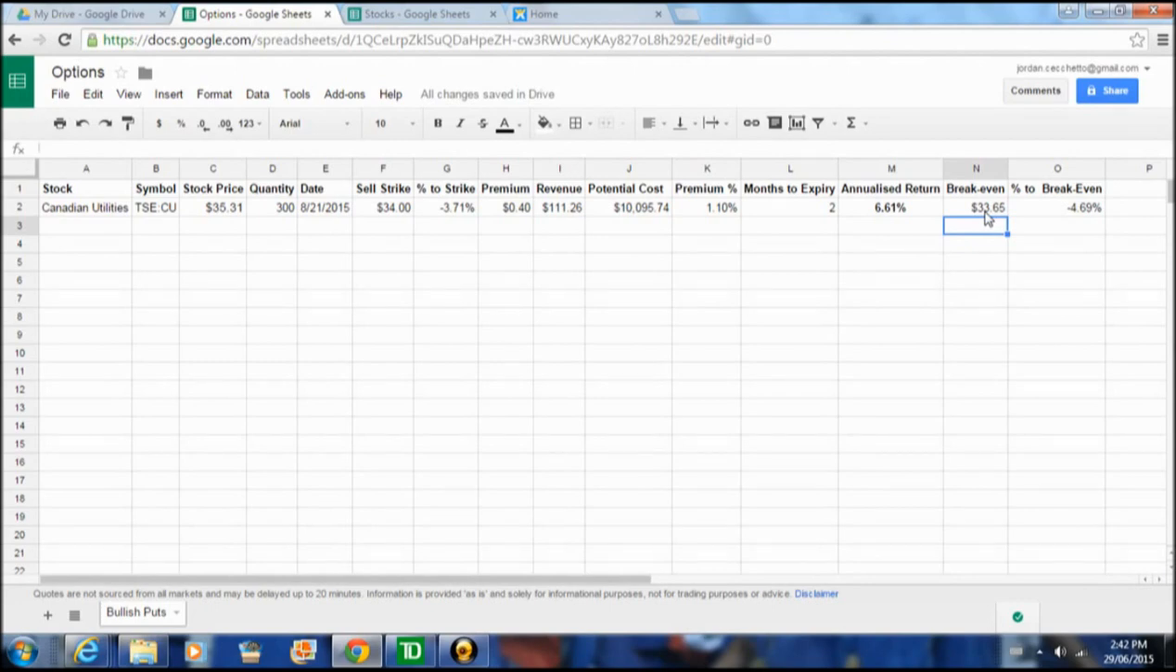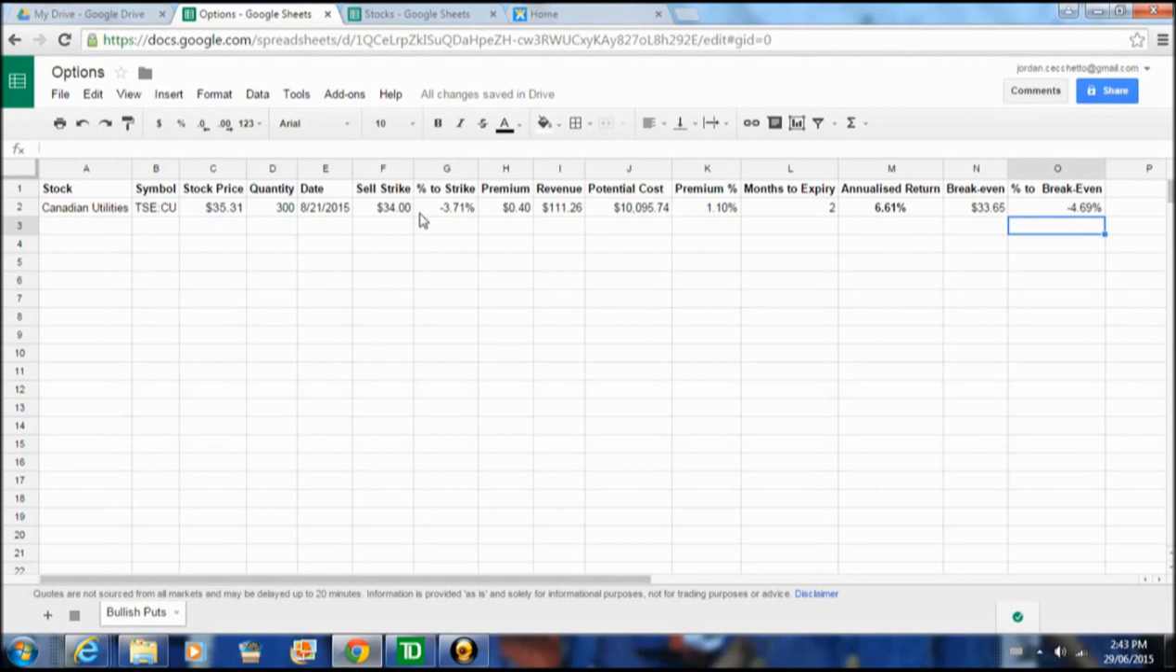So if the stock drops below $33.65, we're into the negatives. However, it's a stock we wanted to own anyways, and a break even of $33.65 is a lot better than our break even of $35.31 right now. So that means we're basically getting almost 5% from the current market price before we're into losing money. So this is a much better option than just going out and buying the stock today, and who knows what happens tomorrow. It could be down and we could already be in the red.